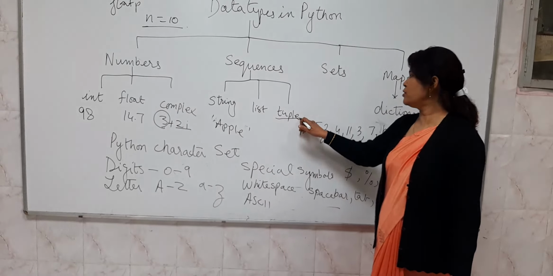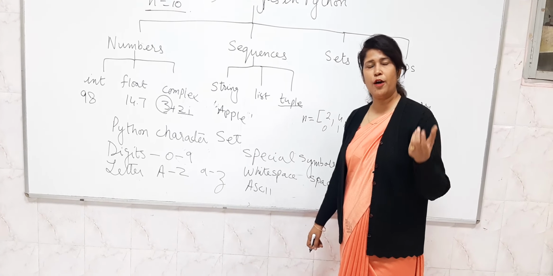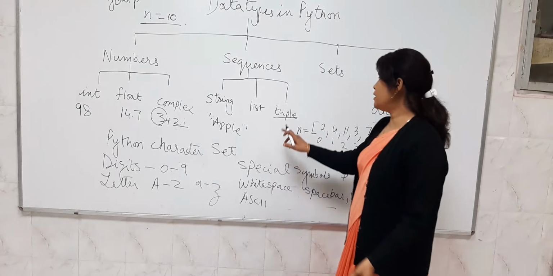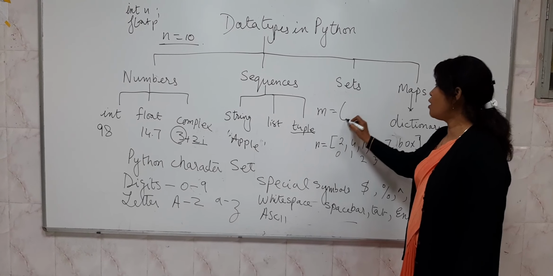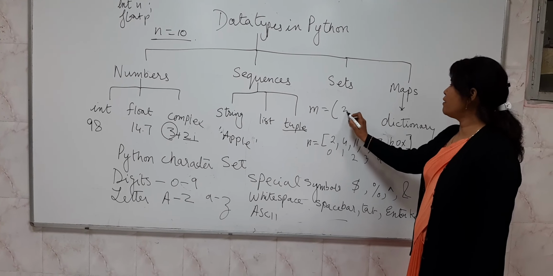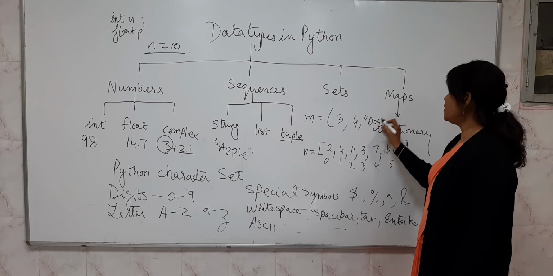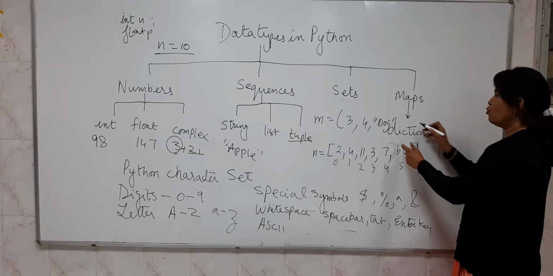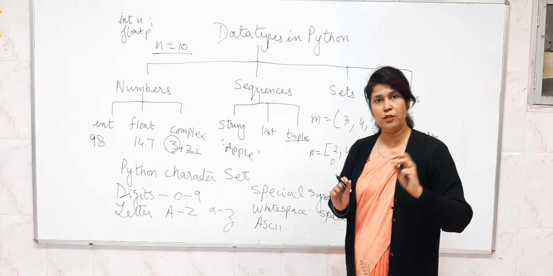Then we come to the tuple. What is it? It is also a list of heterogeneous data, but it is stored in round brackets. Suppose I have written m is equal to round brackets, and we can write any numbers or values, dog, anything. And these are immutable, meaning we cannot change them.